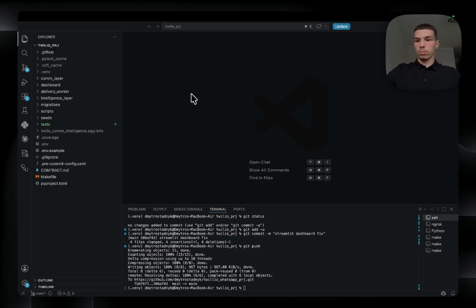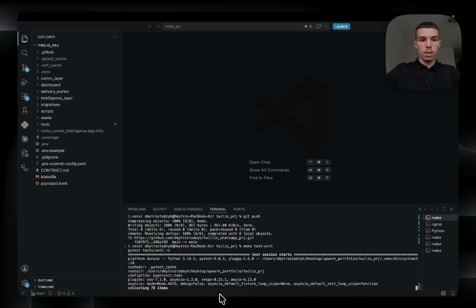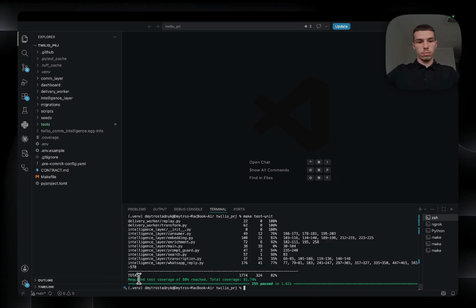So now let's run a quick test. For that we have a short command, which is make test unit. We can see that there is a required coverage of 80%, all passed, total coverage 81.74%, and so that 80% coverage is enforced in CI.